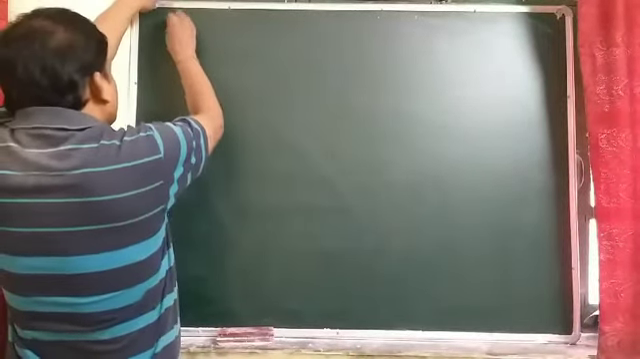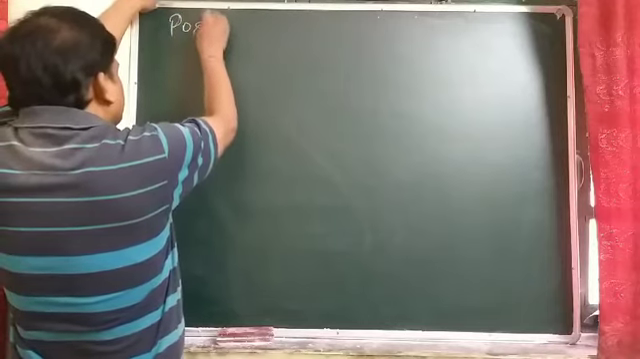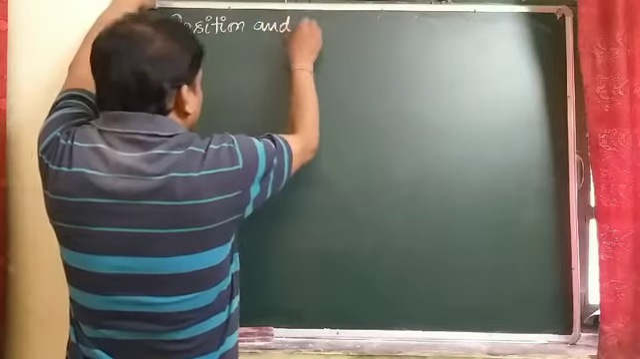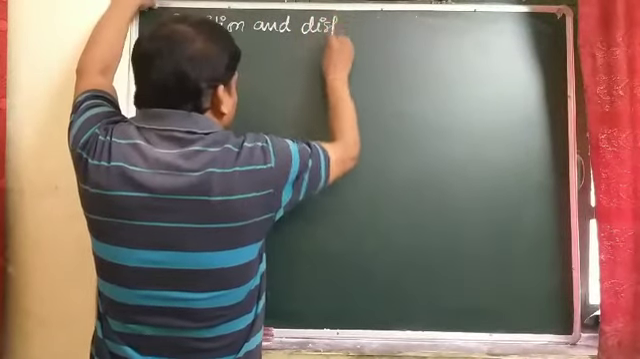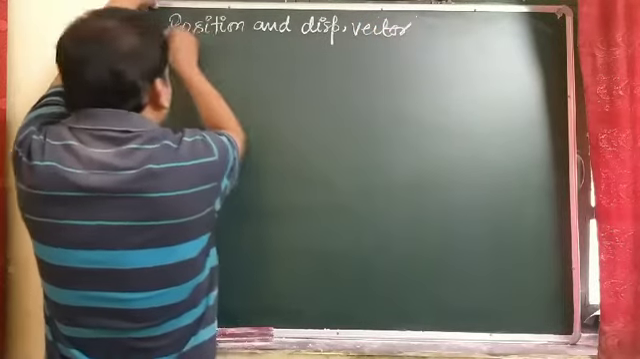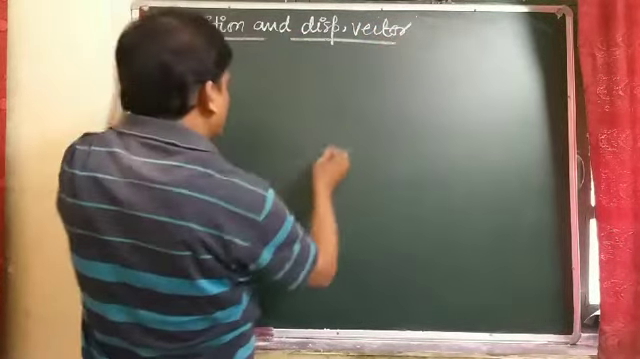Position and displacement vector. So position and displacement both are vector quantities.